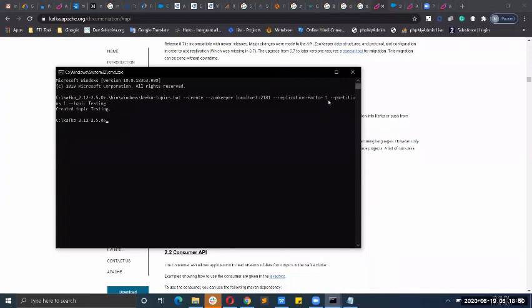The replica factor is 1. It means that on this testing topic, whatever message is coming will not be copied, will not store a copy. But if I have decided here that the replica factor will be 3, then each message will be copied for backup. If one of the servers fails to produce, then the rest of the copies will be used. Okay. Thank you. I hope I am clear. Yes, you're clear.